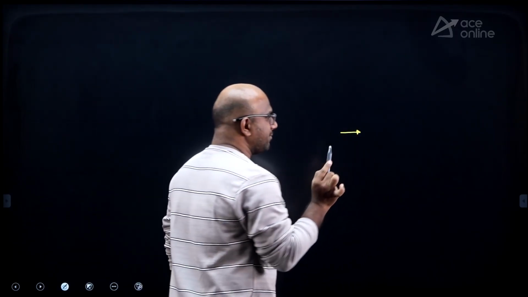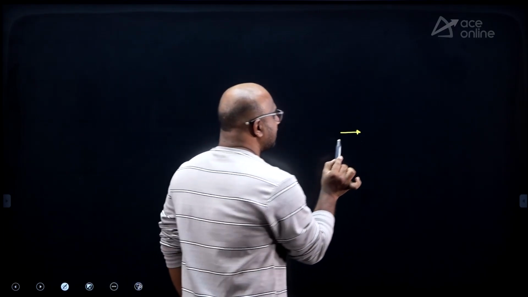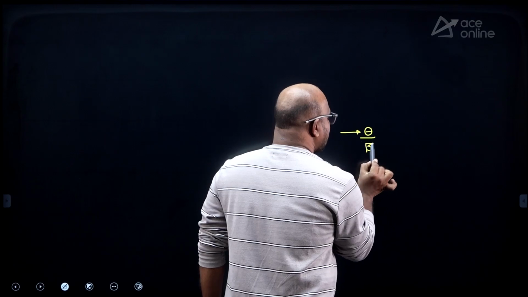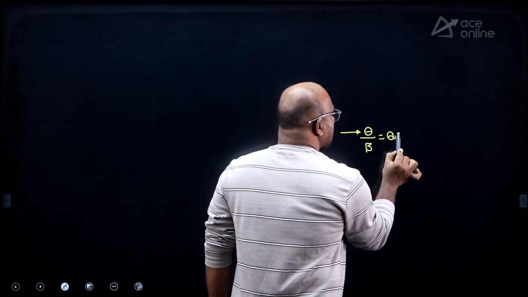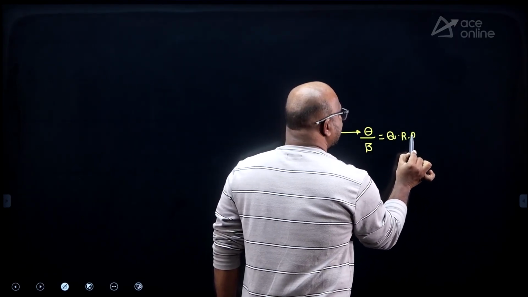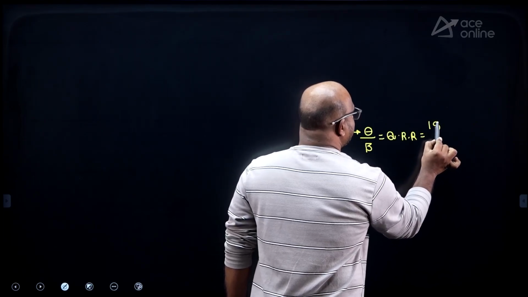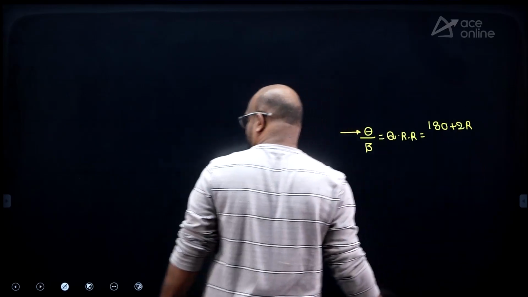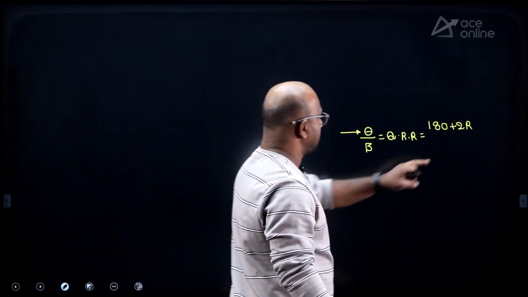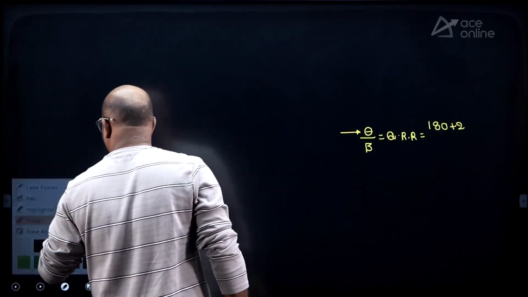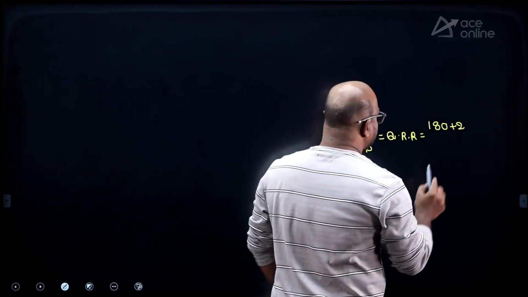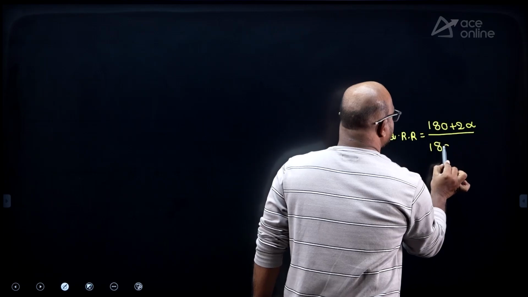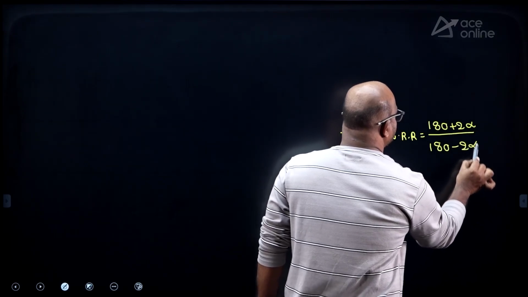The formula is, remember carefully, guys, theta by beta. QRR equals (180 plus 2 alpha) by (180 minus 2 alpha).